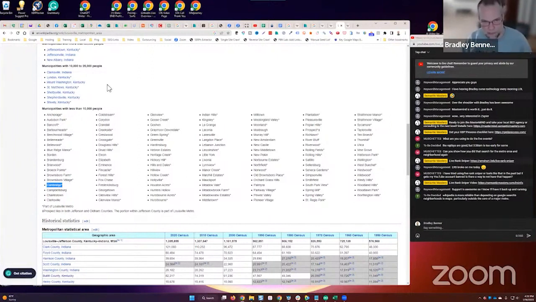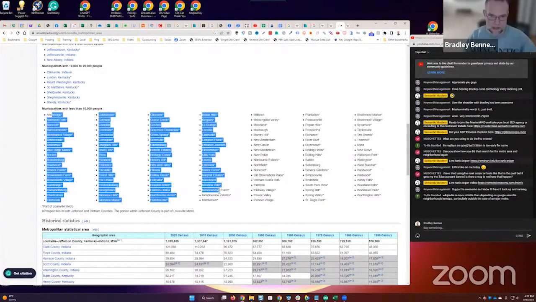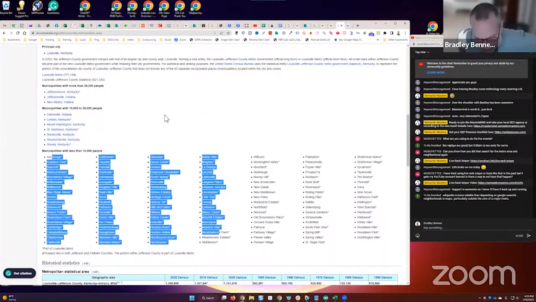I can build supporting pages and posts of these more kind of areas that fall within that area, right? And have those link up. So it's about building geo-relevance up to that larger page. And so again, I just like to use all kinds of data that I get from Wikipedia.